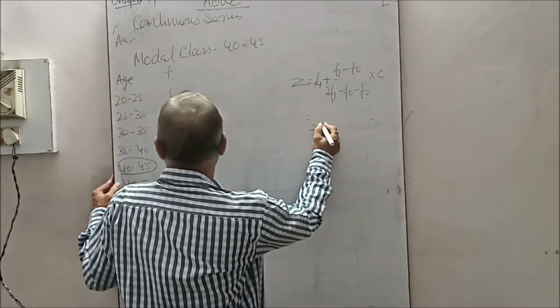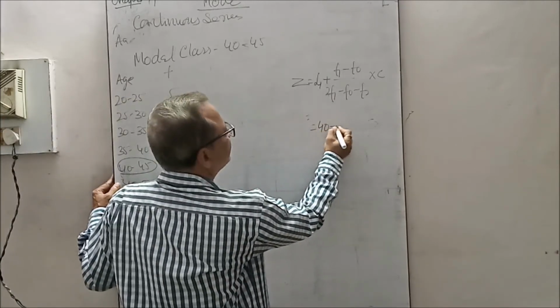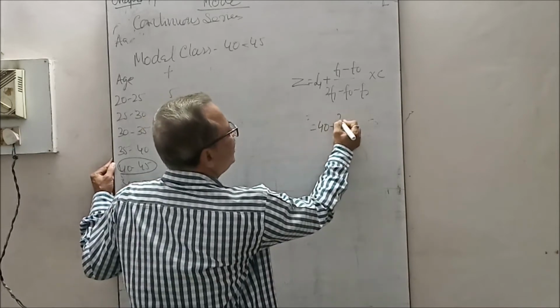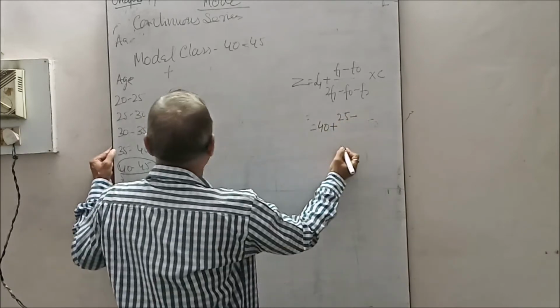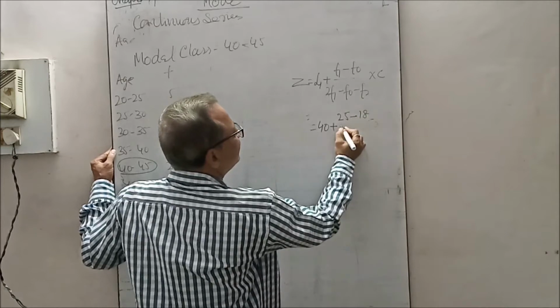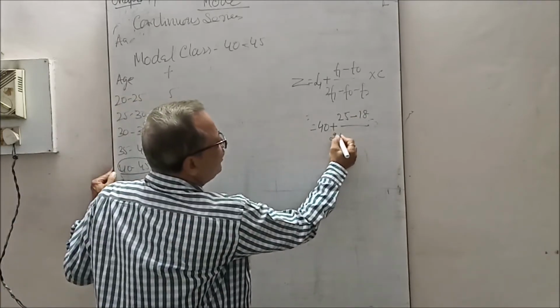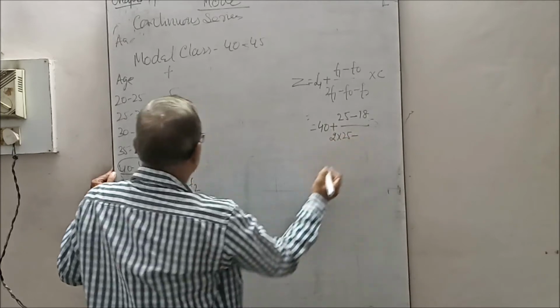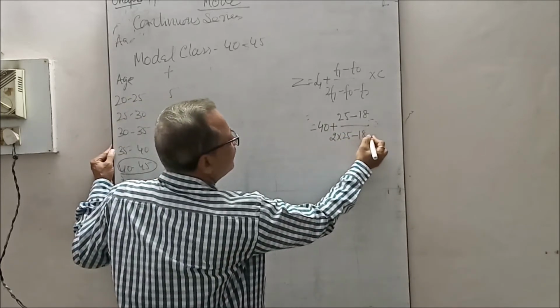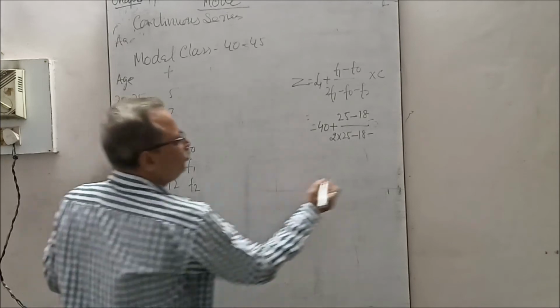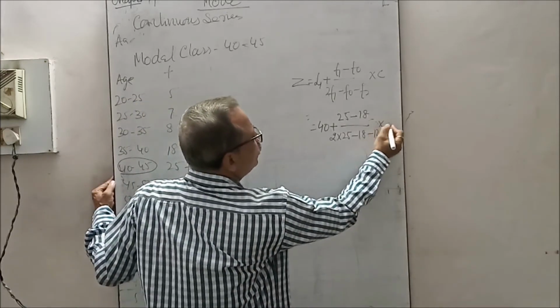So the lower limit is 40, F1 is 25, F0 is 18. 2F1 is 2 into 25, minus 18, minus F2 which is 12, into 5.